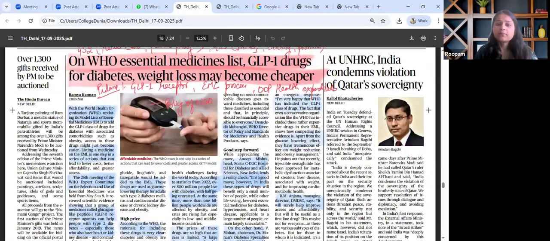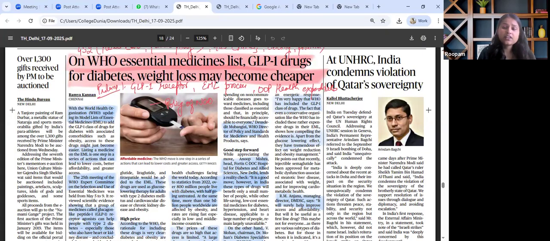On the WHO essential medicines list, GLP-1 drugs for diabetes and weight loss may become cheaper. So when we map this article in our syllabus, it will fall under GS paper 2, healthcare and public policy, and also GS paper 3, wherein medicine, economy, NCDs, obesity, and pharma sectors, and how much they contribute to the economy will be addressed.